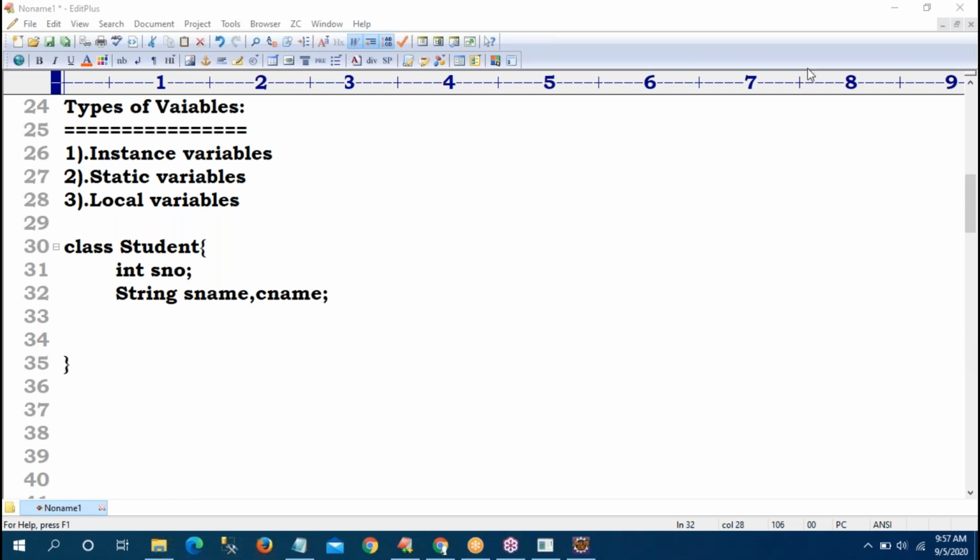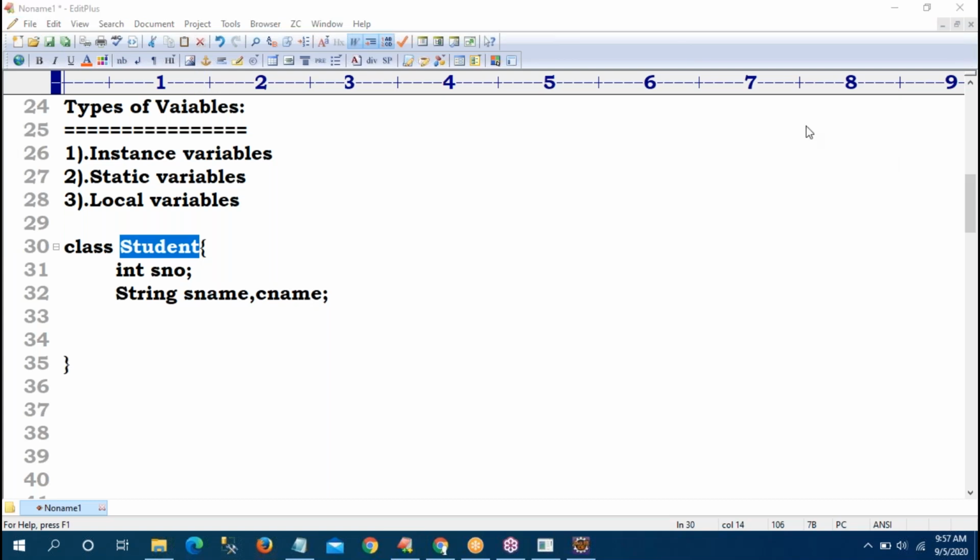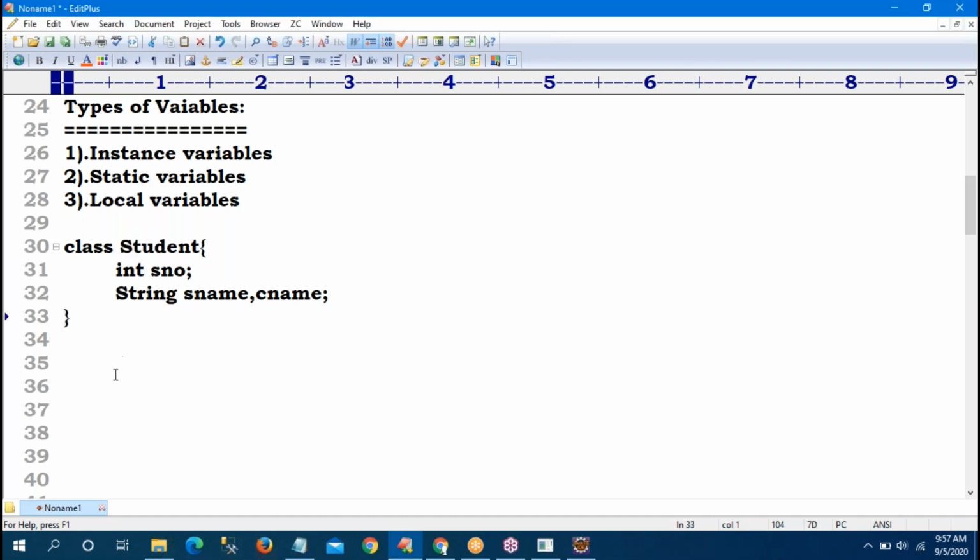No, I will give clarity. Observe carefully, now you can decide. When I can go for instance, it means the value of the variable changes from object to object. What is the class? Student is the class. Suppose in this class some 13 to 15 students are available. Tomorrow I am creating an object. How to create the object? New Student. New is the keyword. A Student object will be created.